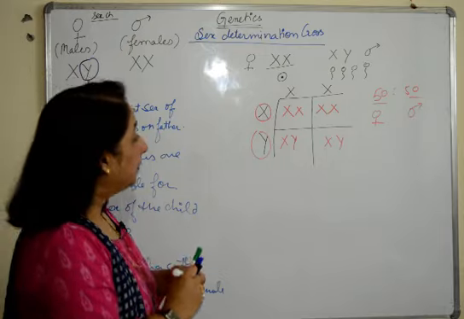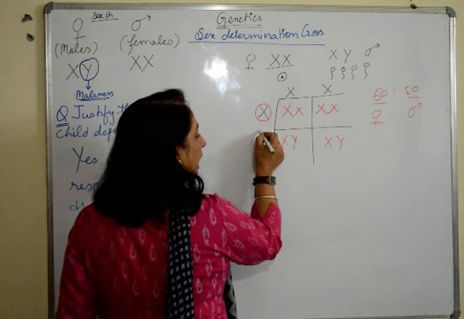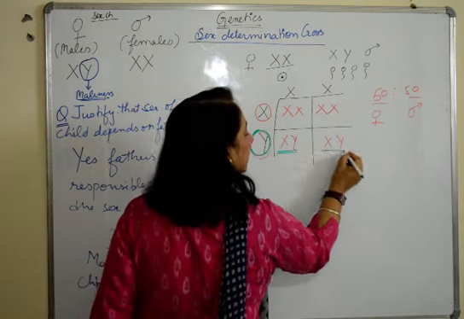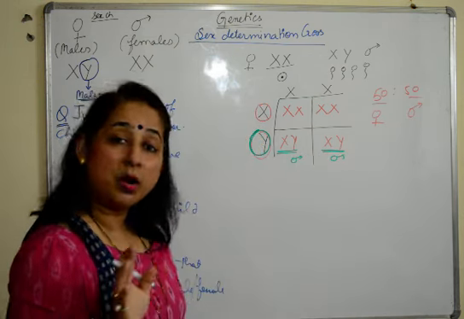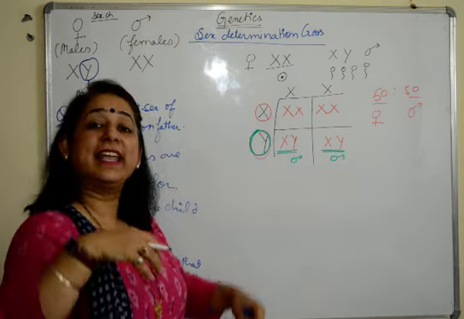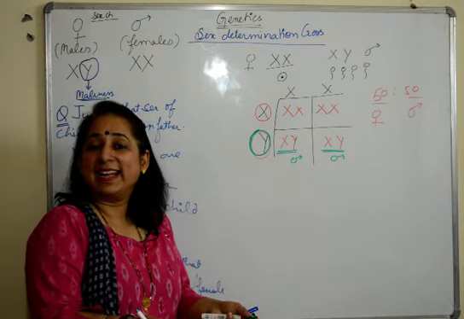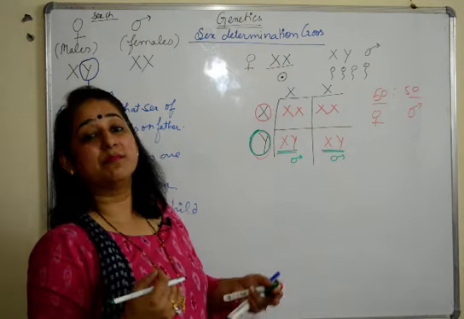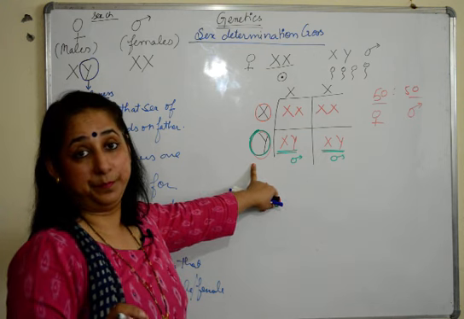But you can clearly see that wherever this Y chromosome is present, that is a male child. So the females do not have a Y chromosome, so they cannot give the character of maleness. That male character only comes from the Y chromosome, which is only present in the males.